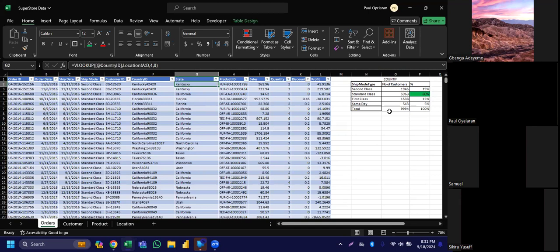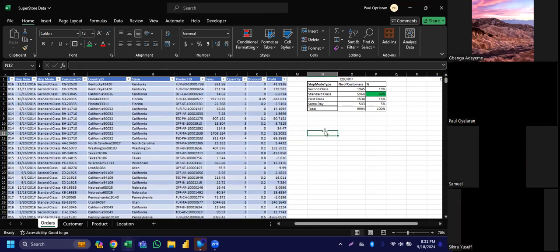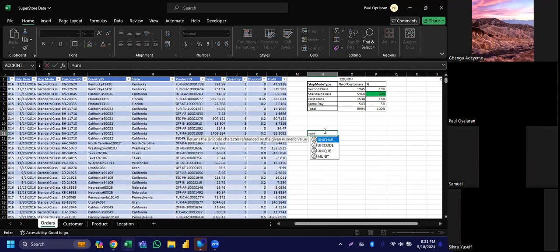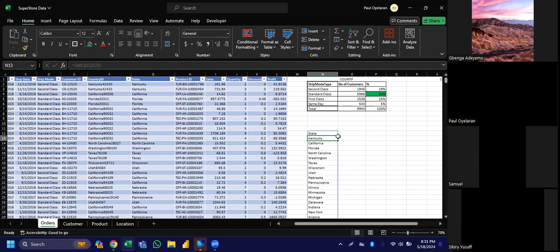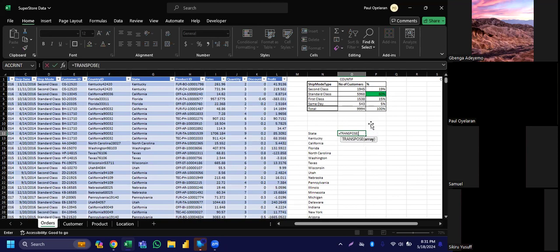So now I want to know, from this country and ship mode, how many customers are from Kentucky and how many others, through what? Through second class, third class, standard class. That's what we want to do. For me to start, I will need to extract the unique values from that column. So I'm going to extract the unique here. Yes, so I have the unique values now for the state. Then I would have the unique for the ship mode too, or let me do something like this since I already have the ship mode above. I'll just transpose this one now.